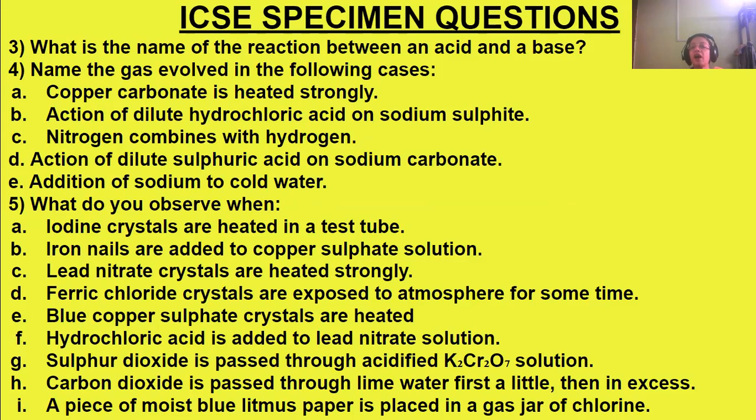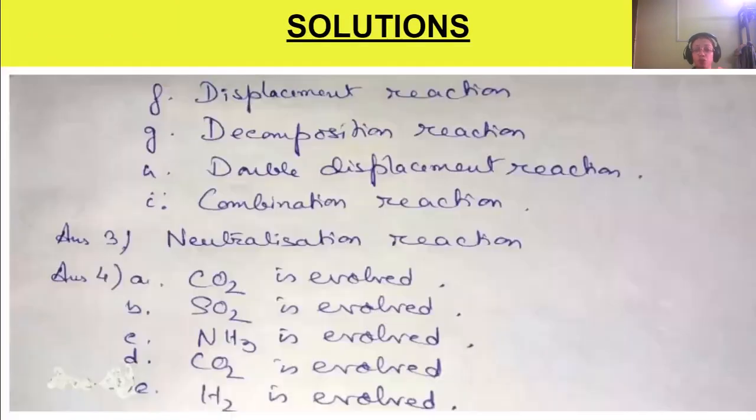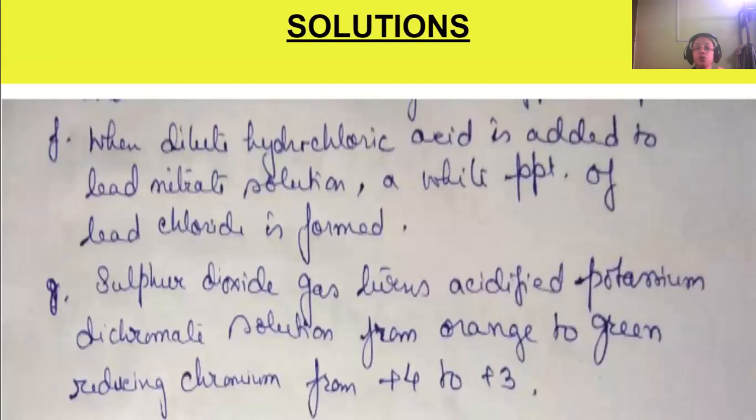Then sulfur dioxide is passed through acidified potassium dichromate solution. What change will we observe? We will see that the color of potassium dichromate, which is orange, will change to green due to the reduction of this potassium dichromate to chromium from